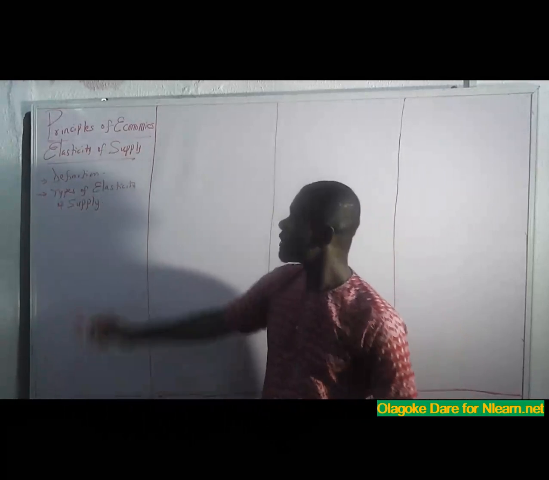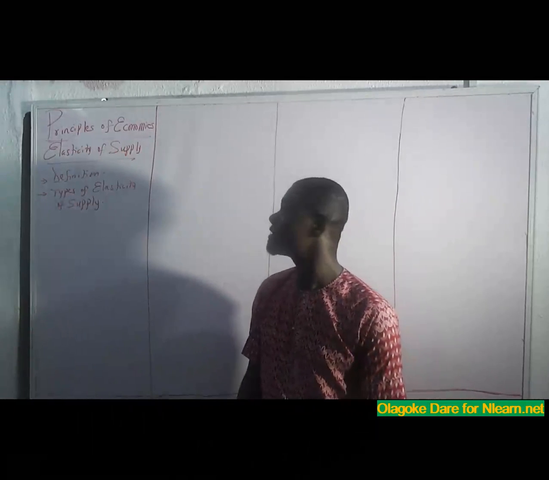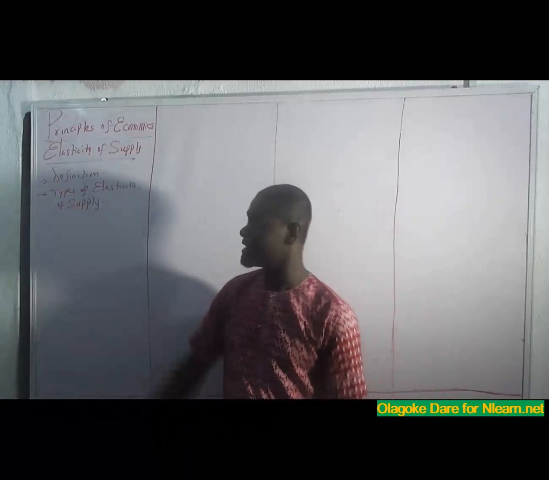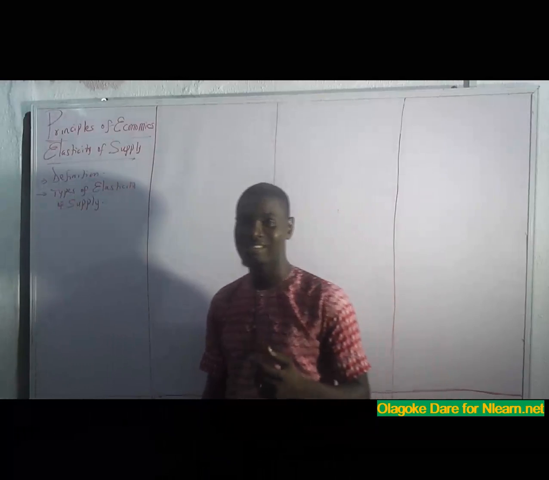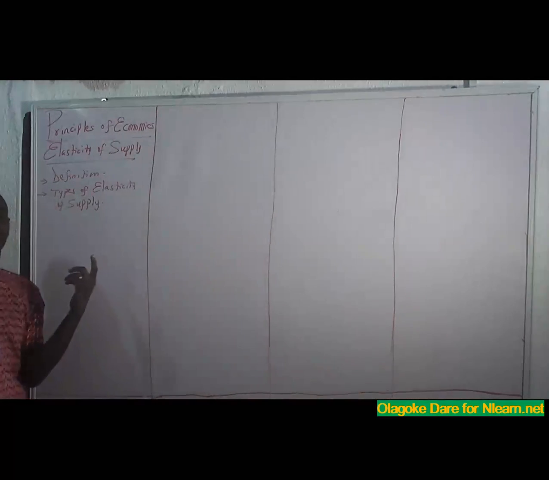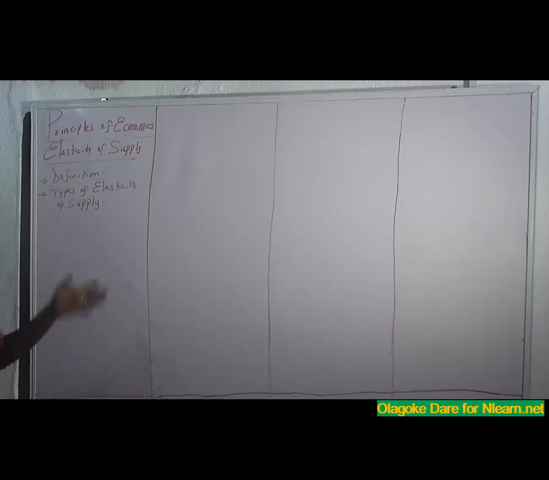All right. The course of discussion today is principles of economics. So our topic today is elasticity of supply. Okay, elasticity of supply. So we shall look at the definition of elasticity of supply and the types of elasticity of supply, with the causes and the formulas.